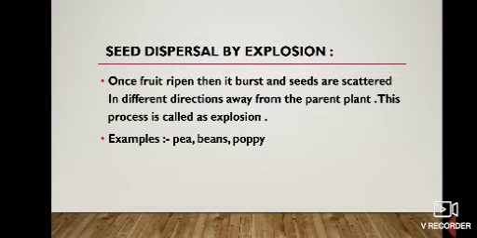The process of explosion happens in the pea family, because they have pods, and when the pods ripen, they explode, right? And when they explode, the seeds burst out from the pod. Pea, beans and poppy flower are also examples of seed dispersal by explosion.